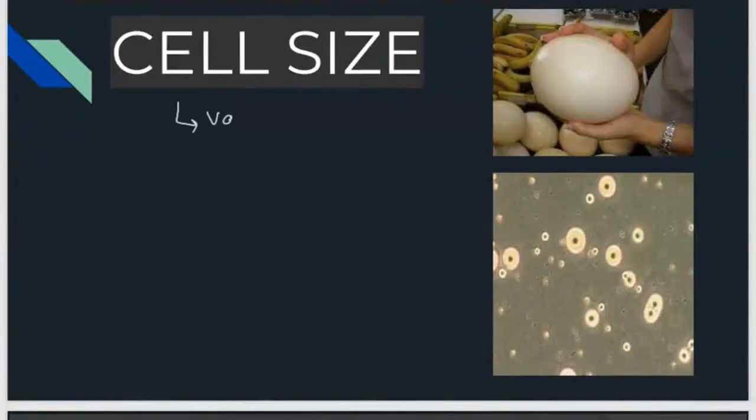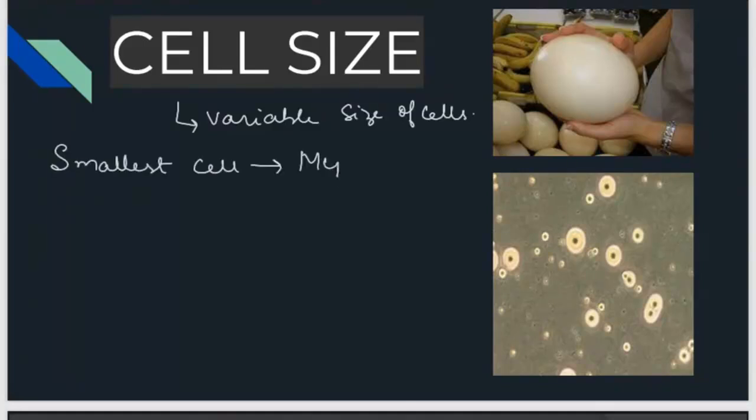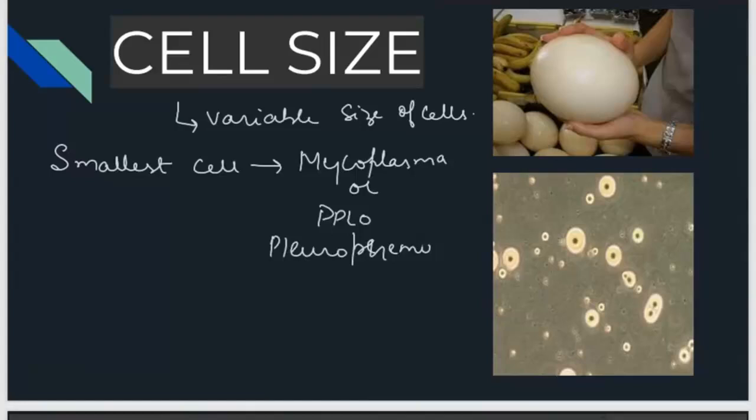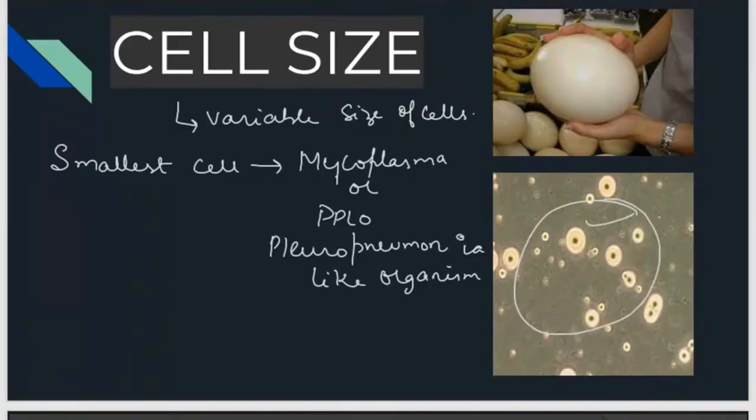Cell size. Variable sizes of cells are there. The smallest cell is mycoplasma or PPLO, pleuropneumonia-like organism. These are cells of mycoplasma. They are the smallest cell on the earth. The size of this cell ranges from 0.1 to 0.5 micrometer.